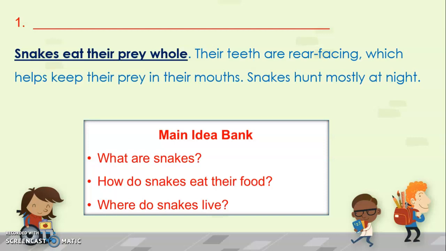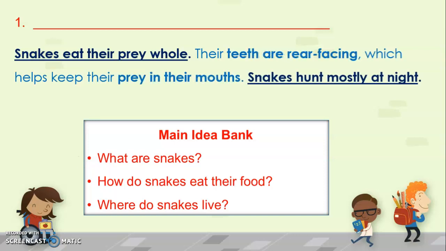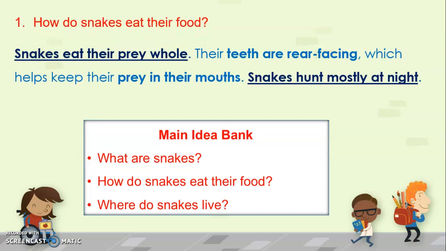Snakes eat their prey whole. The highlighted sentence is the topic sentence. Now let's look at the next strategy, that's the concluding statement. Snakes hunt mostly at night. So this also speaks about snakes. Now let's look at the middle highlighted portion. Teeth are rear facing and keep prey in their mouths. Now all these talk about the eating habits of snakes. Therefore, we can conclude that the main idea of this passage is how do snakes eat their food.